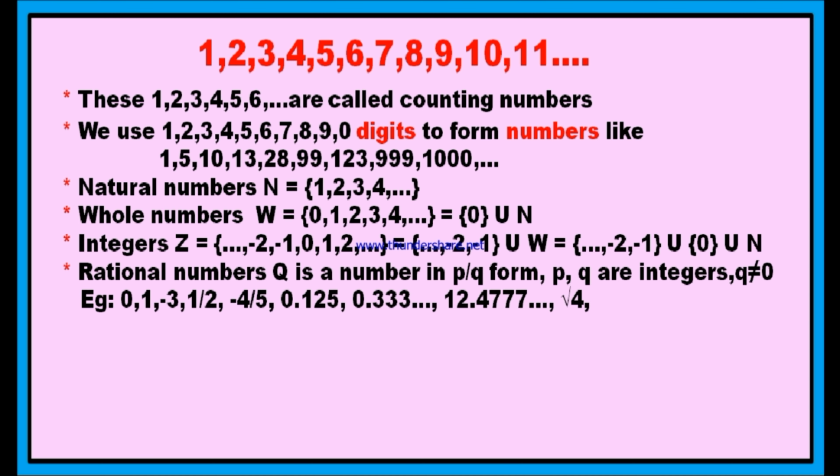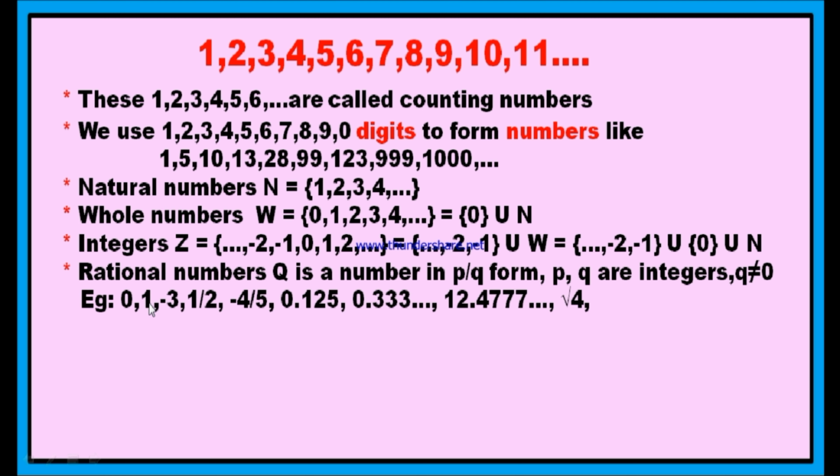Please keep in mind, every natural number, every whole number and every integer is a rational number. You might have a doubt that if you look at 0, how is 0 a rational number? Because can you write 0 in the fraction form? You may have such a doubt. Yes, 0 can be written in the fraction form. How? You can write 0 as 0 by 1, 0 by 2, 0 by 3. Therefore, it is in the form of P by Q, where the numerator 0 is a rational number and of course the denominator is not 0. Therefore, it is a rational number.